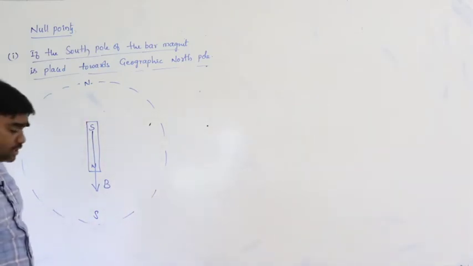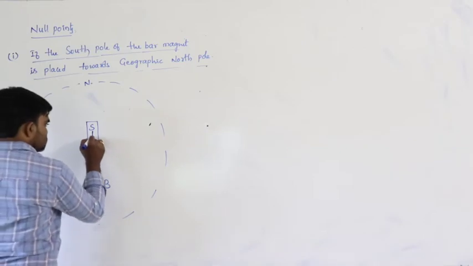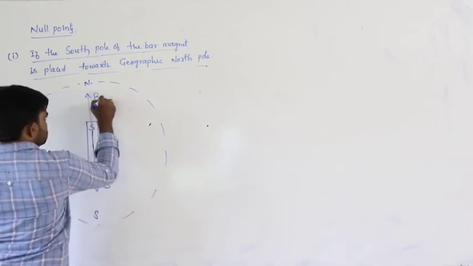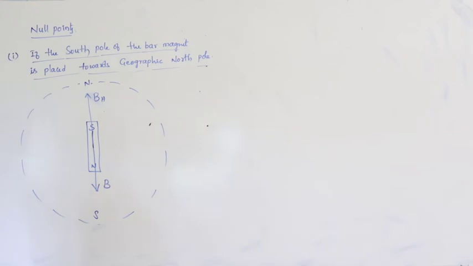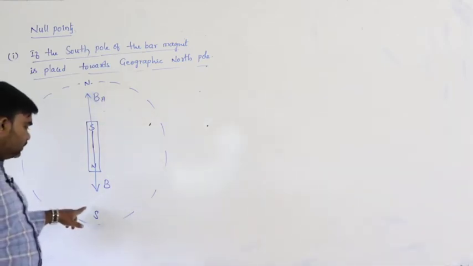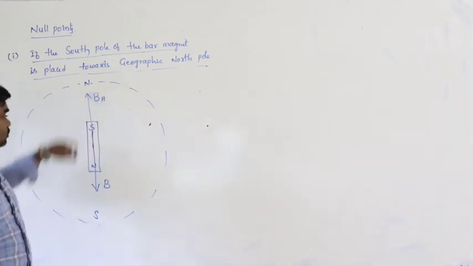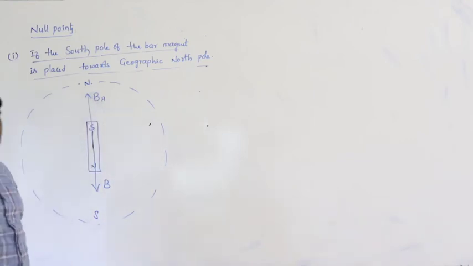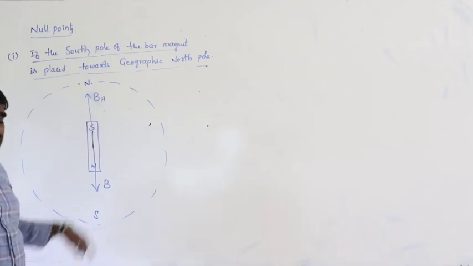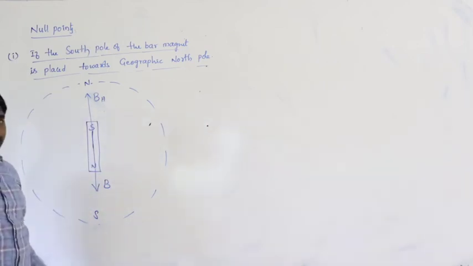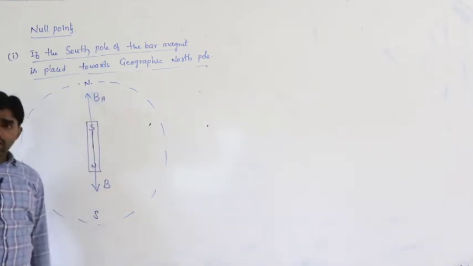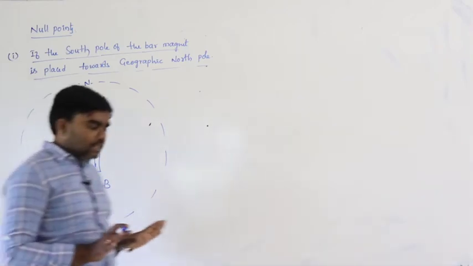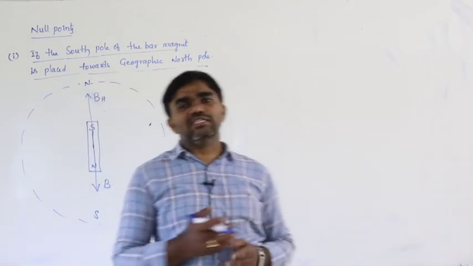The horizontal component of Earth's magnetic field also always acts from south to north. That is why it is BH. This is B and this is BH. Here on the axial line, both are in opposite directions. Definitely the null point must be formed on the axial line.